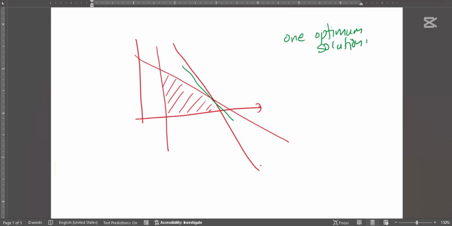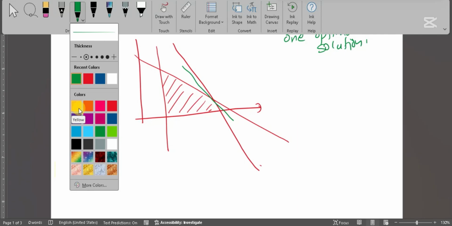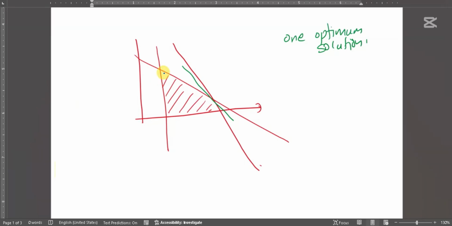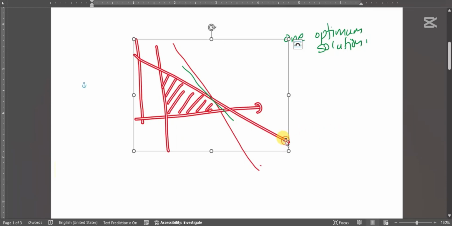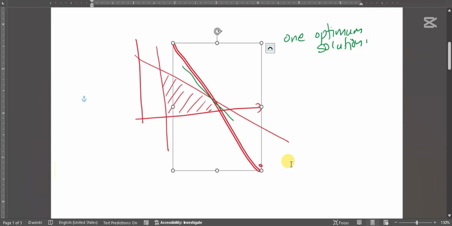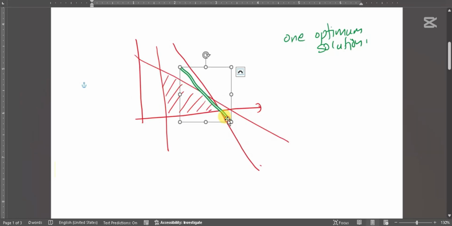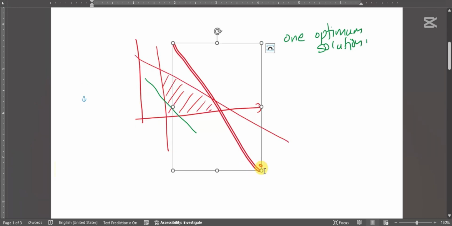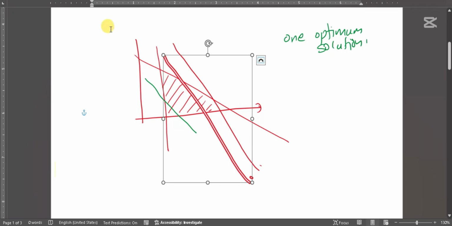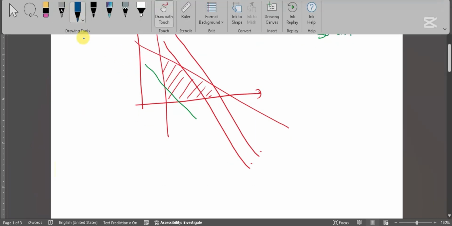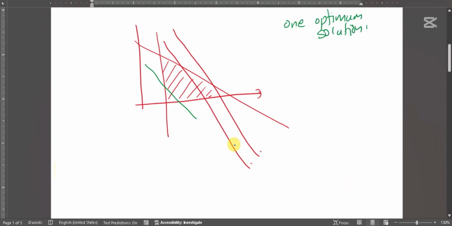Suppose the objective line was parallel to one of these lines.